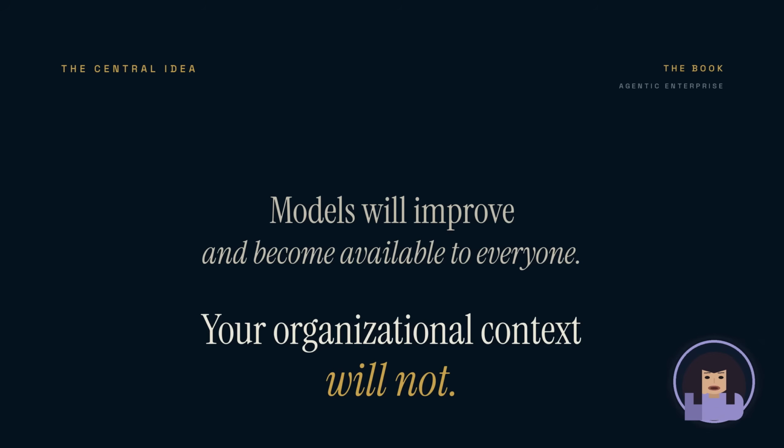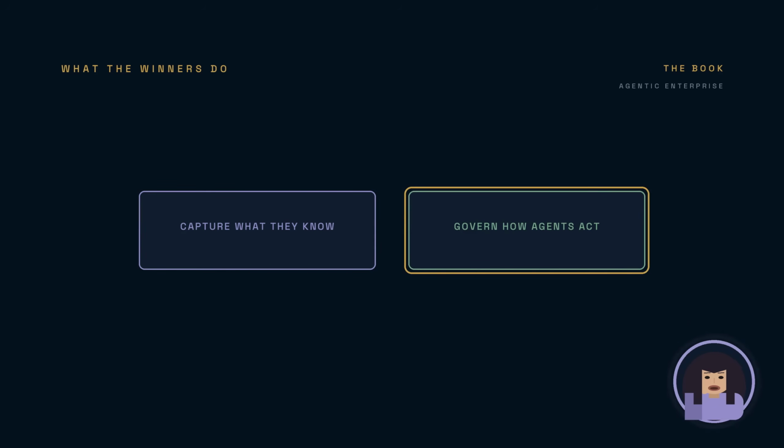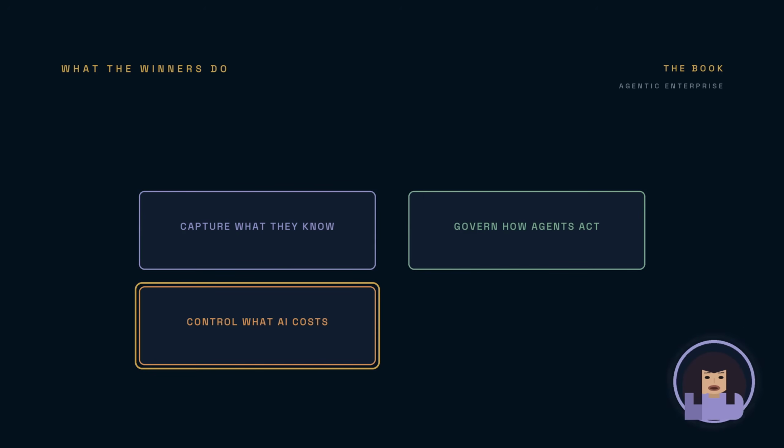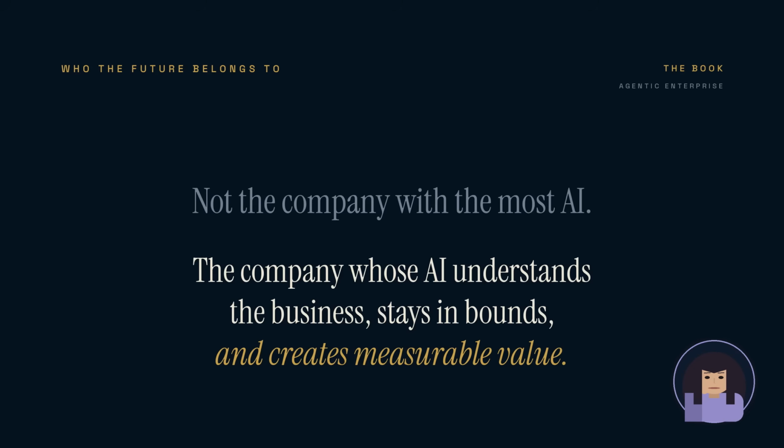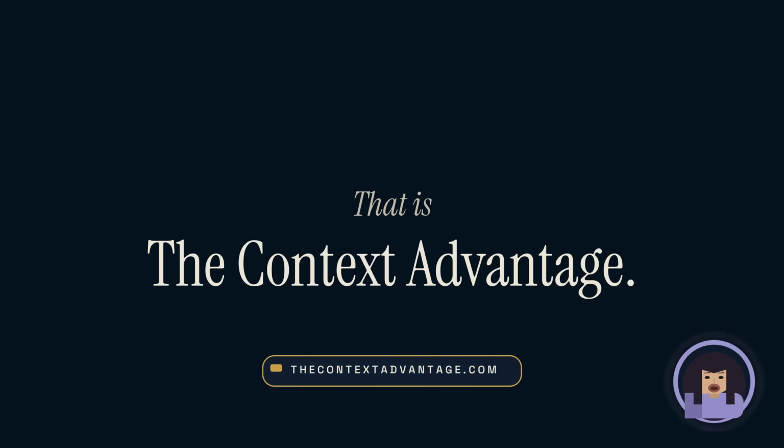Here is the central idea. Models will continue to improve and become widely available. Your organizational context will not. The companies that capture what they know, govern how agents act, control what AI costs, and preserve architectural choice will build the strongest advantage. The future will not belong to the company with the most AI. It will belong to the company whose AI understands the business, operates within trusted boundaries, and creates measurable value. That is the context advantage.